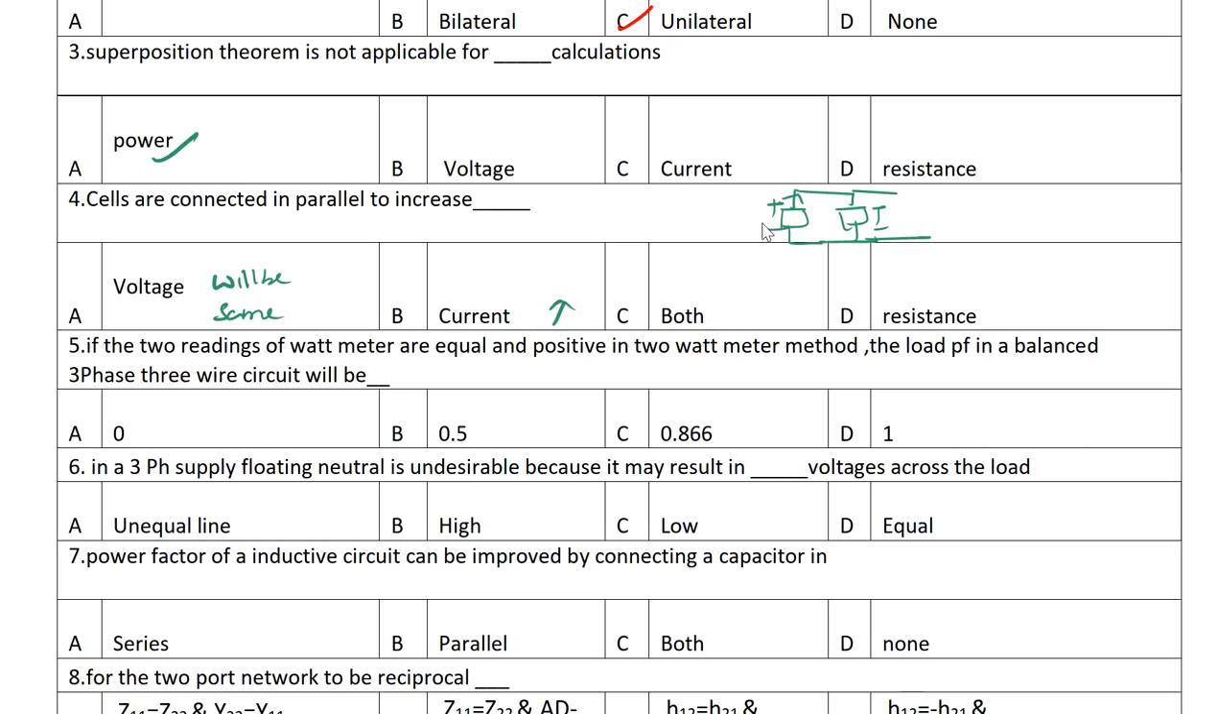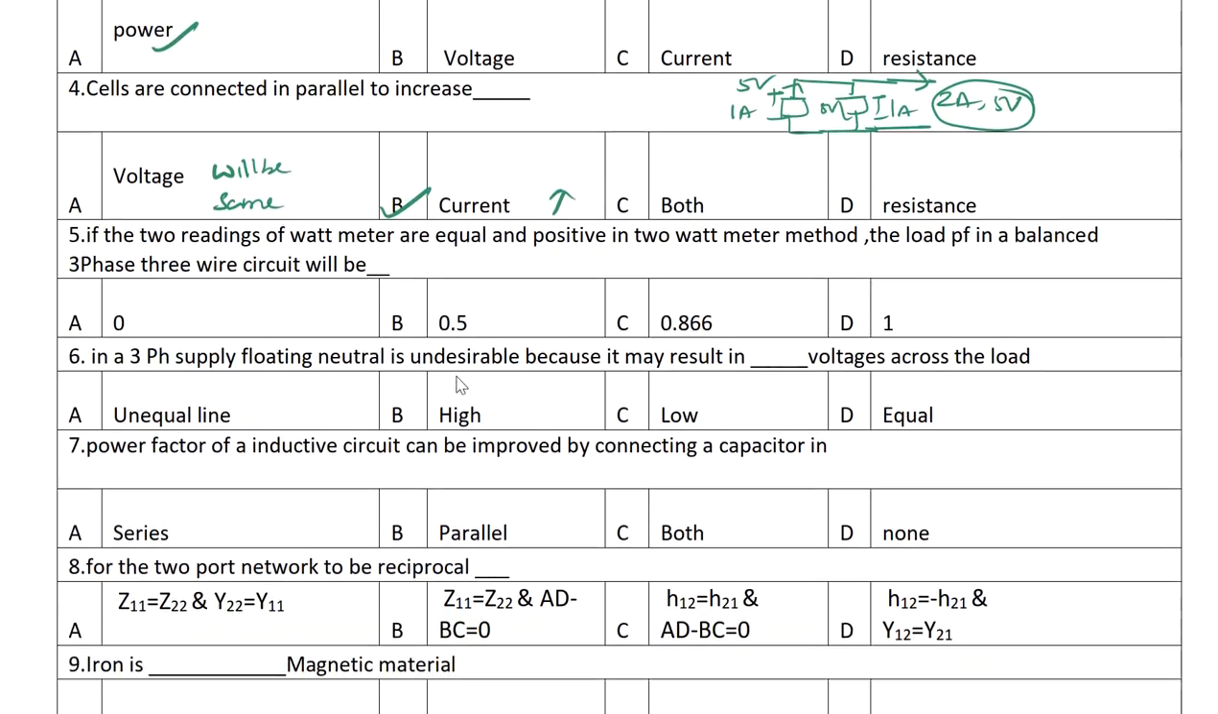Why? Because this battery is giving, for example, 1 ampere, and this will also give 1 ampere. Total how much current will come here? If you apply KCL, you'll get 2 amperes here. What about the voltage? Let's say 5 volts here, and this will also be 5. What about the voltage? 5 volts. So see here, when two cells are connected in parallel, the current rating will increase, but the voltage rating will remain the same. So the correct answer will be B here.